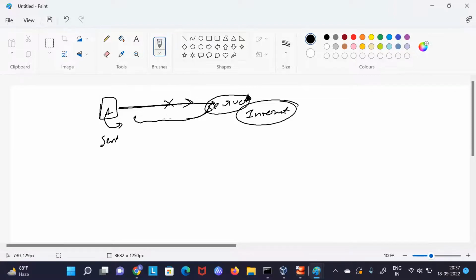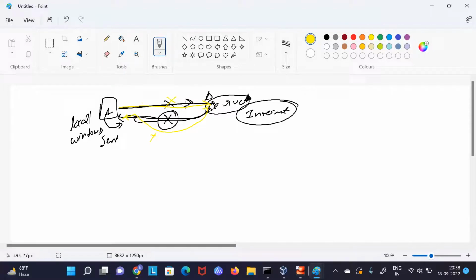Now, if we try to send some data again, we will have to create a connection with A again. And this connection would not be possible, because you know no one from the internet can create or initiate a connection with A, with your local Windows. I don't know if it is clear to you, but it is very critical. In UDP, whenever I send data, this is done just one time. It's done, it's ended. If we try again, then a new connection will be made, and that will be ended. It's something like this.